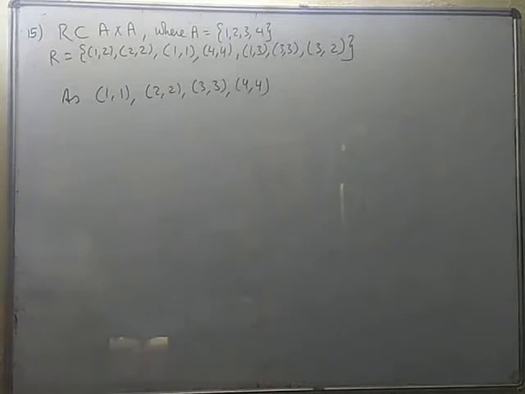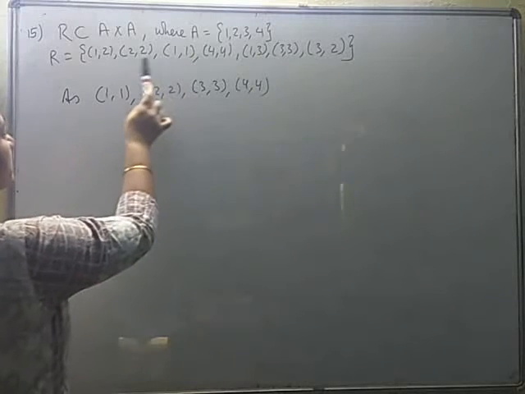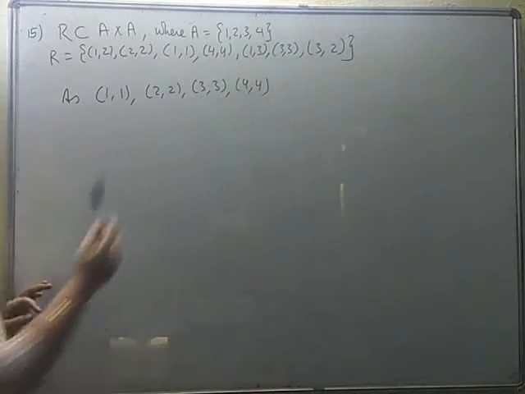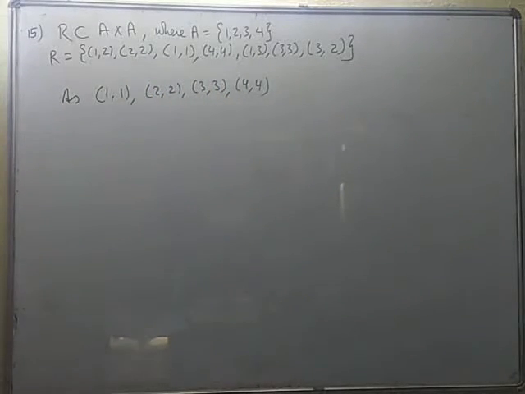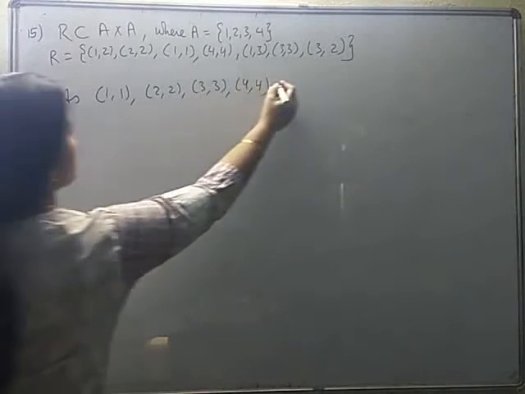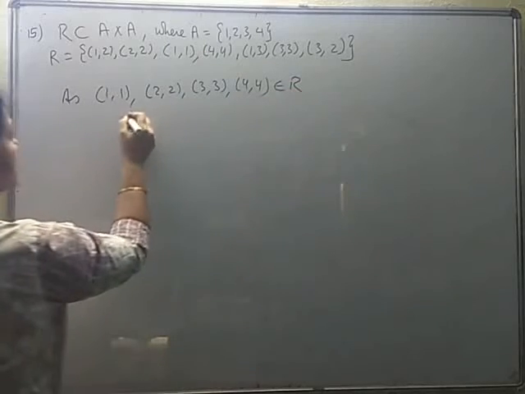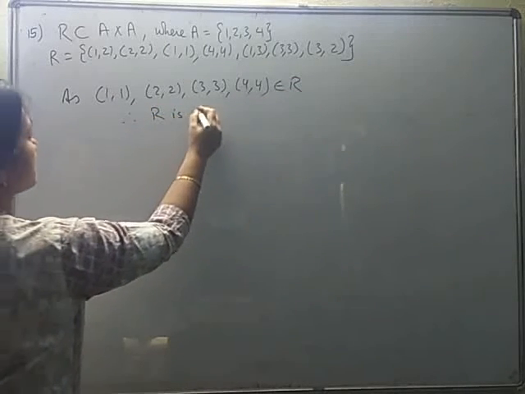So you can quickly see whether these are available or not. You will find we have the pairs 1, 1, 2, 2, 3, 3 as well as 4, 4. This means every element is satisfying the given relation with itself. So therefore, because these all belong to R, we can say R is reflexive.